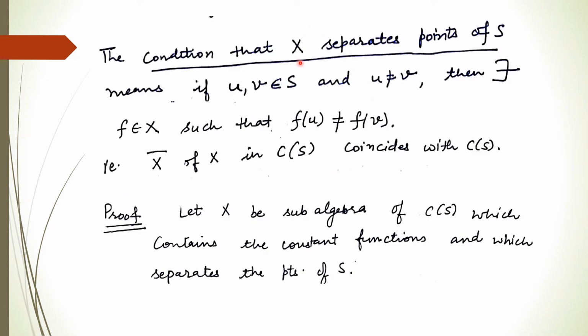Now the condition that X separates the points of S. It means if we consider any two points from the set S which are not equal, then their images are also not equal in X. Right? So if f is a member of this X, f is any function from this X, then f(u) is not equal to f(v), where u is not equal to v and they are the members of S. So it means X separates the points of the set S.